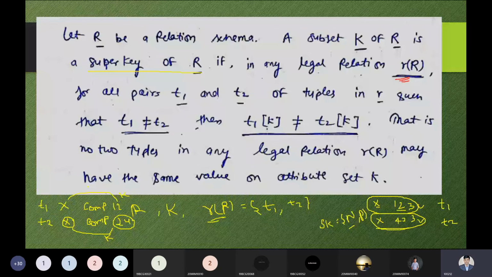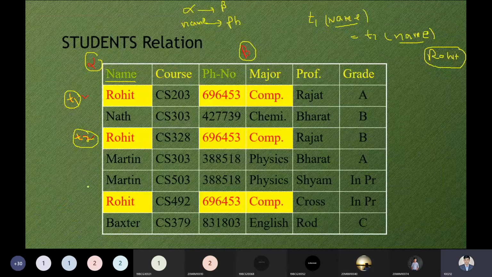So the phone number will be different, but here Rohit, if it is the same student, then at that moment we can say that he has the same phone number. It means Rohit is the same student. But if we have the name Rohit over here 2 or 3 times, but the phone numbers are different, we can say these are 3 different students who have the same name Rohit. So that was my point. So phone number or name can also be treated as a key attribute. That's why we have this concept.